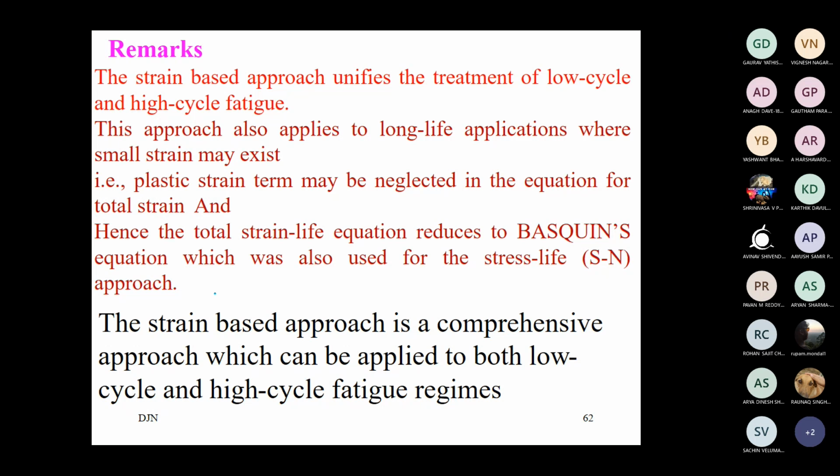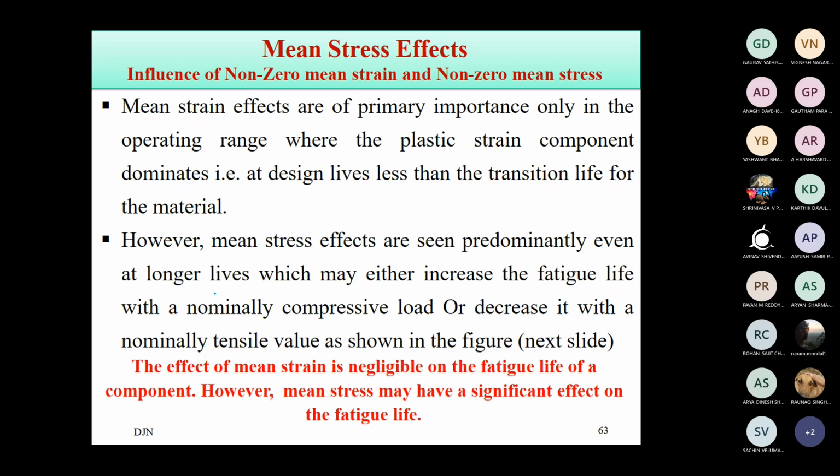Okay, fine. The next is to discuss the mean stress effect: how we can incorporate the mean stress effect in this life equation. In the case of high cycle fatigue or the S-N approach, we had several mean stress correction equations: Soderberg criteria, Goodman criteria, Gerber criteria, Morrow criteria. Here we cannot use the same equations. Those equations were developed for the high cycle fatigue regime, elastic stress related aspects. Here there is also a plastic part.